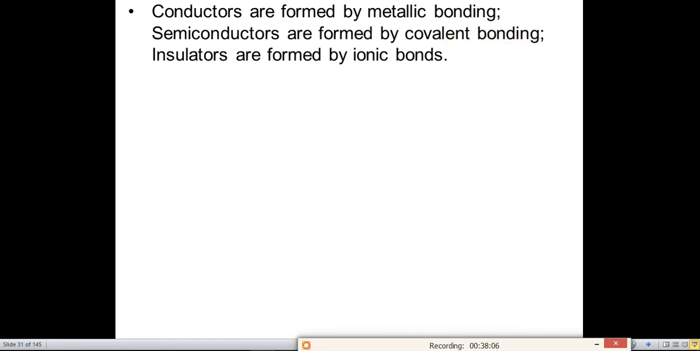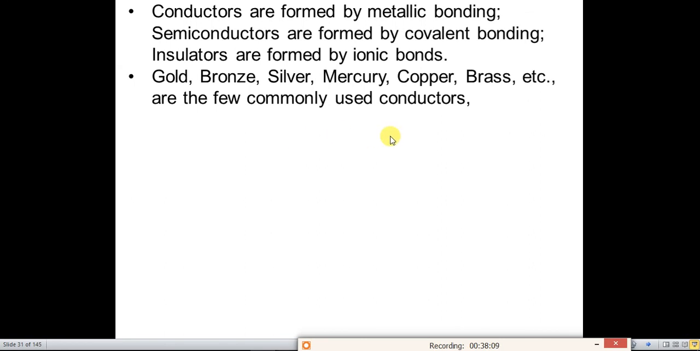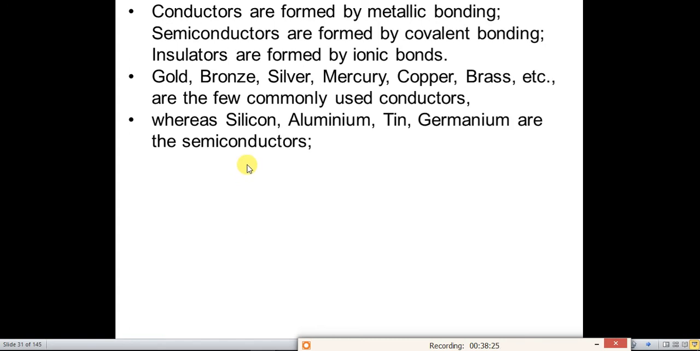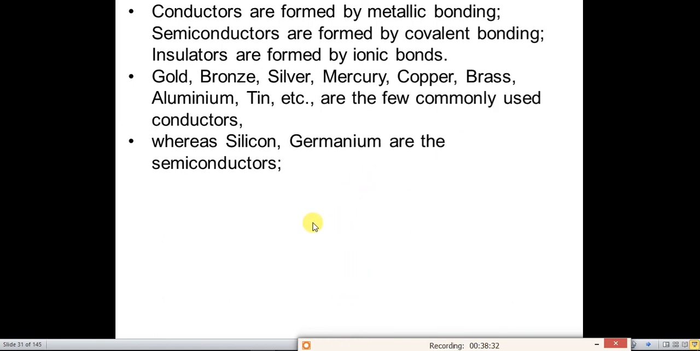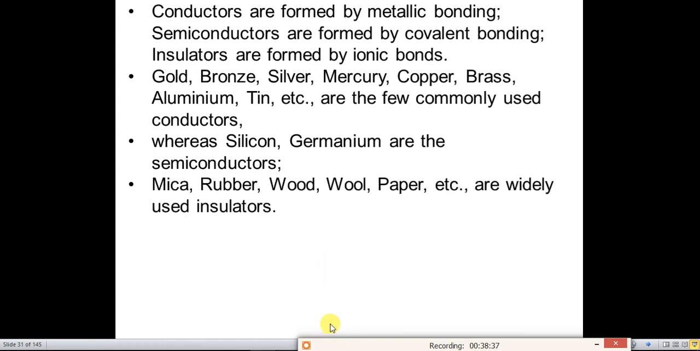Examples of conductors: all the metals, for example, copper, iron, zinc, mercury, bronze, gold, platinum, these are all conductors. Silicon and germanium are semiconductors, and mica, rubber, wood, wool, paper are insulators.